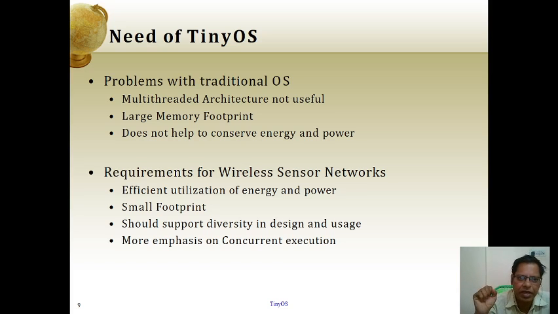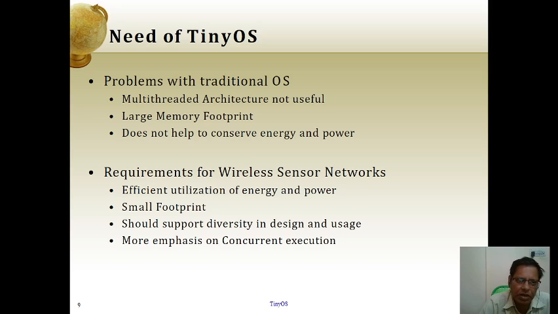In the same way, a sensor has memory, as we just saw in the diagram. So it has a large memory footprint and does not help to conserve energy and power. Much energy is not needed for the sensor. The requirements for wireless sensor networks are efficient utilization of energy and power, a small footprint, support for diversity in design and usage, and more emphasis on concurrent execution.